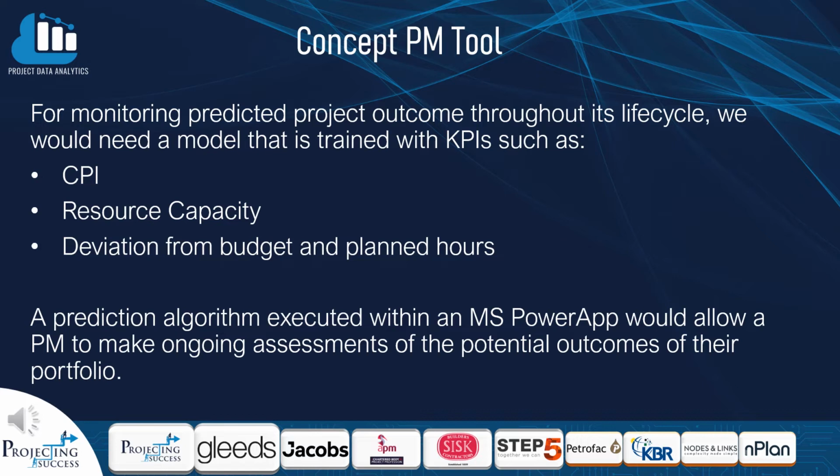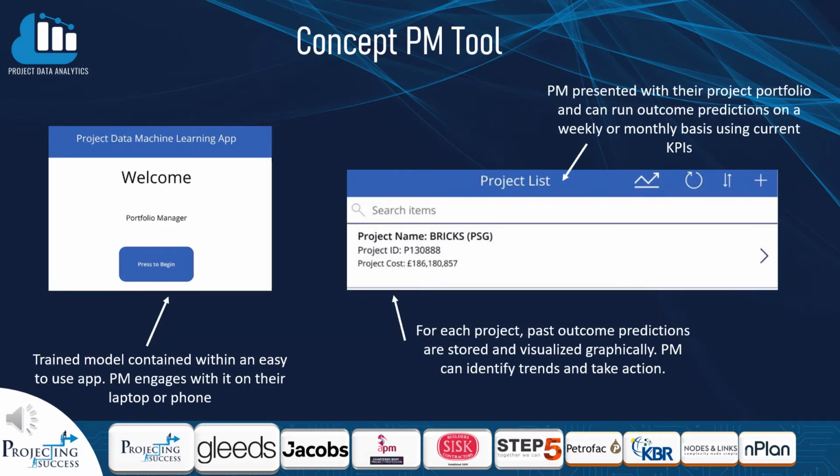We've conceptualized a Power Apps tool which would help the PM to do that. A place to input current KPIs, run the model across their portfolio, store and view the trends over time. The project manager would engage with a simple interface on their phone or laptop rather than the Orange environment. They would be able to log project KPIs at any time and see how their interventions have affected the overall chance of project success.